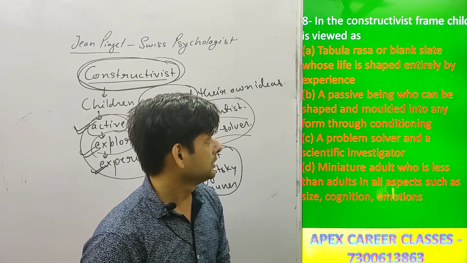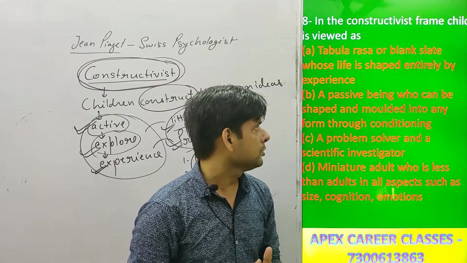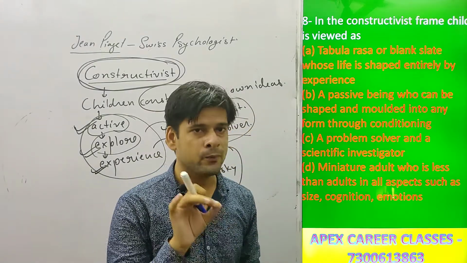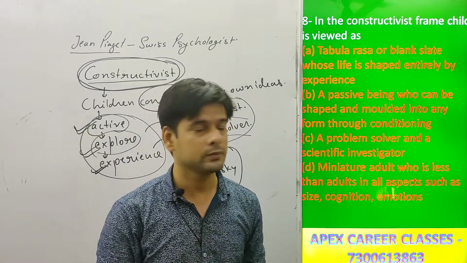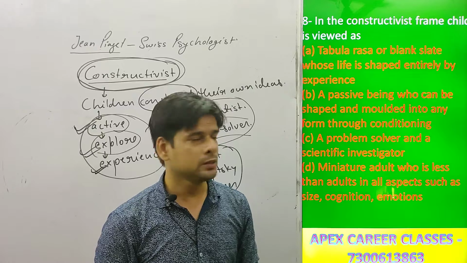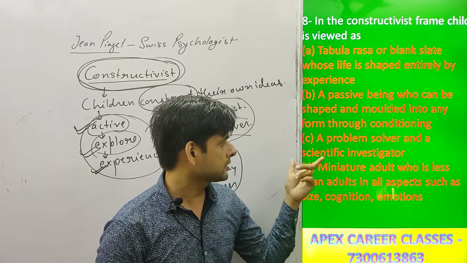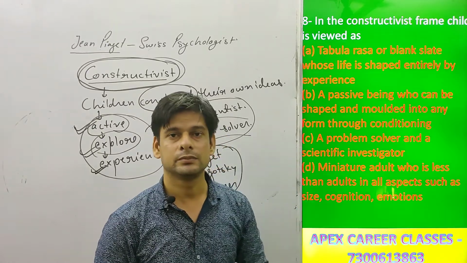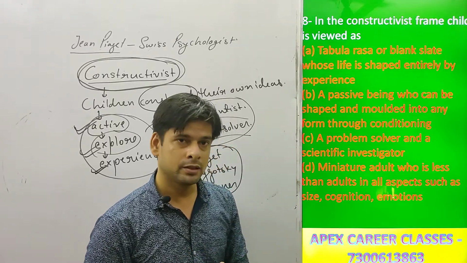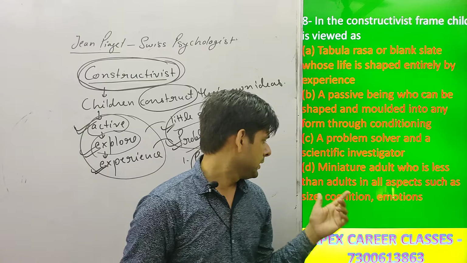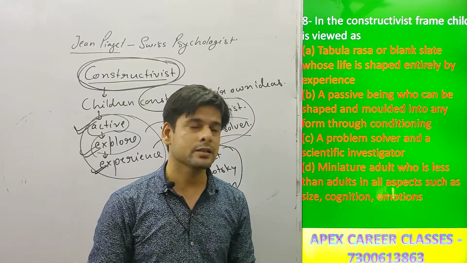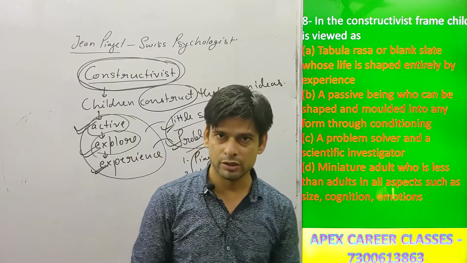The second option is a passive being who can be shaped and molded into any form through conditioning. Third option, a problem solver and a scientific investigator. Fourth option is a miniature adult who is less than adults in all aspects such as size, cognition, emotions.